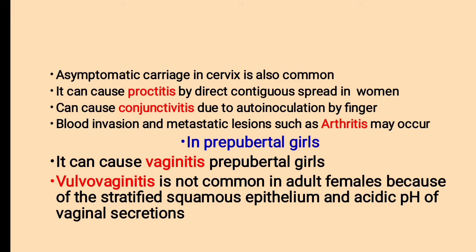Blood invasion and metastatic lesions such as arthritis may occur. Arthritis means sandhivadam. In prepubertal girls, what changes occur? It can cause vaginitis in prepubertal girls. Vulvovaginitis is not common in adult females because of the stratified squamous epithelium and acidic pH of vaginal secretion. So, due to the acidic pH of vaginal secretions, vulvovaginitis is not common in adult females.